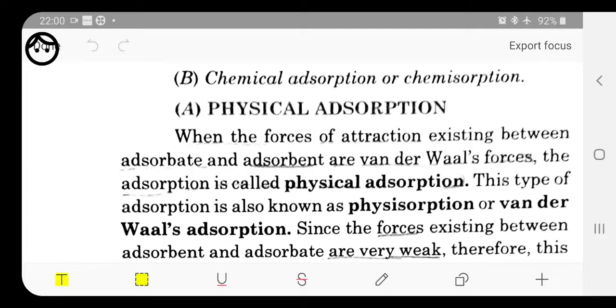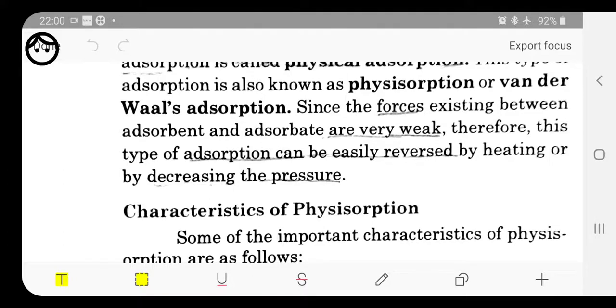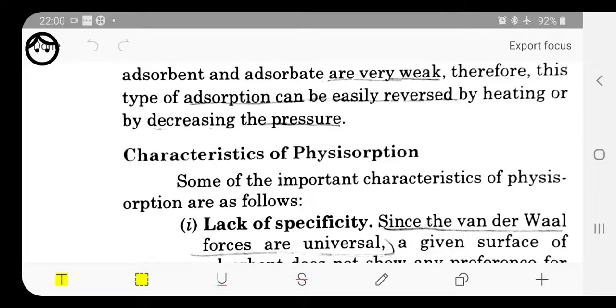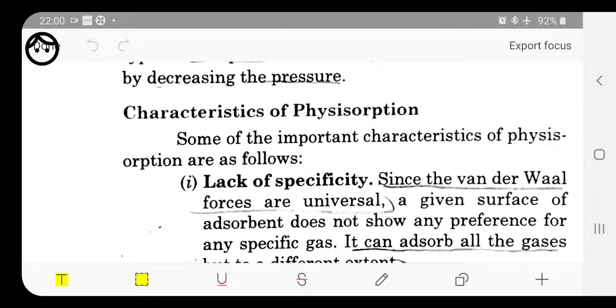Okay, so here are a few of the characteristics of physisorption that I am going to discuss now. The first characteristic of physisorption is lack of specificity, meaning they are not specific in nature.